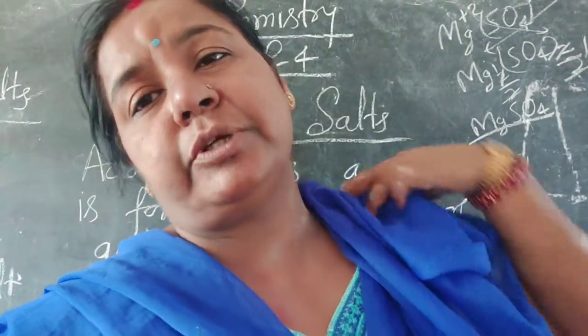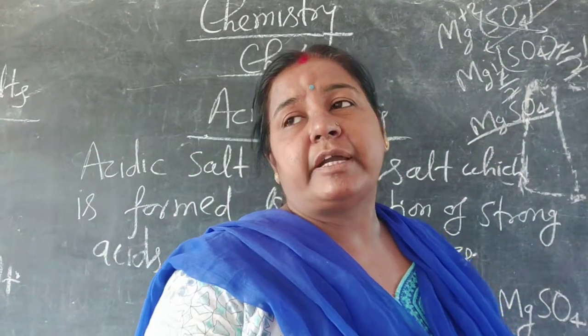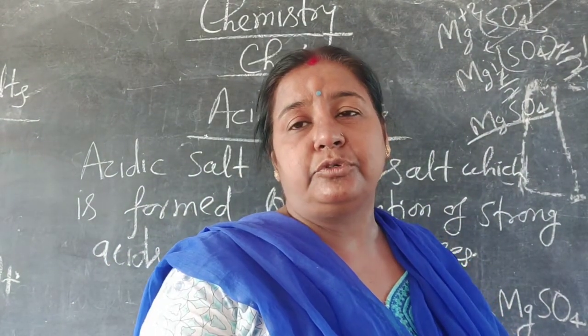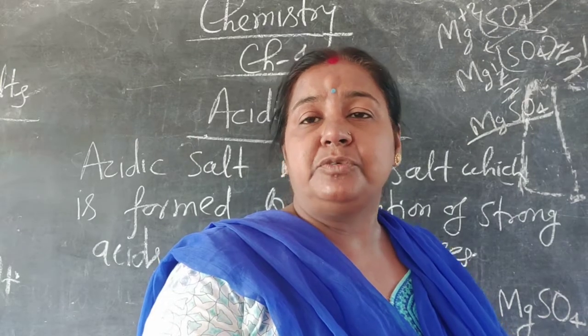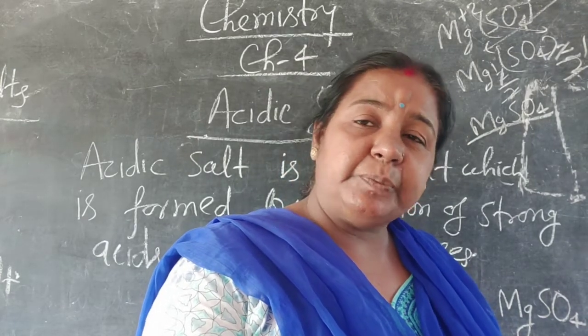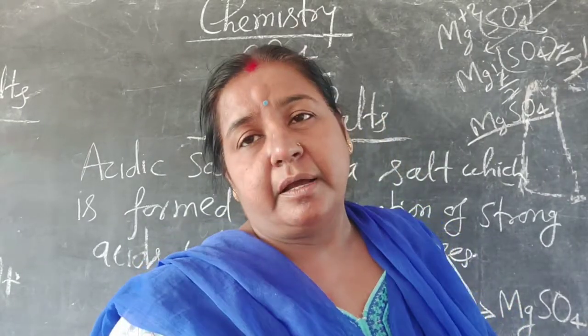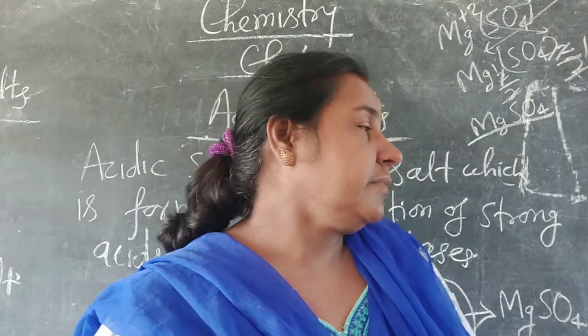Now when sodium chloride is a salt, we have to know what type of salt it is. At first we have to know what type of acid and what type of base are present in this salt.